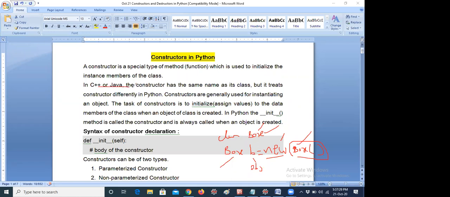That's the reason in C++ or Java the constructor has the same name as its class, but in Python it is different. That is the way you have to understand it, and that's the reason I'm telling you.